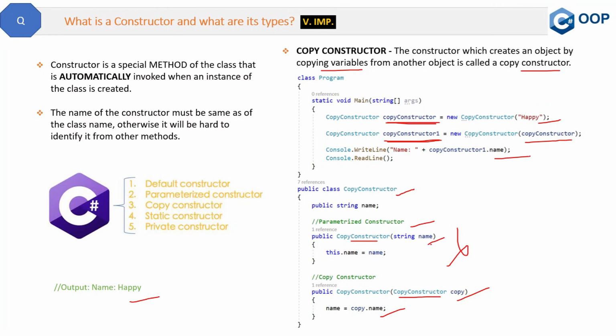It is slightly difficult to understand, but I will try to explain it in detail separately. It is rarely used, but the concept is that it will copy the details of one object and use them in the other for doing some operations. So here we finish all the constructors, and if you have any questions, please let me know in the comment section and I will be happy to answer those questions.